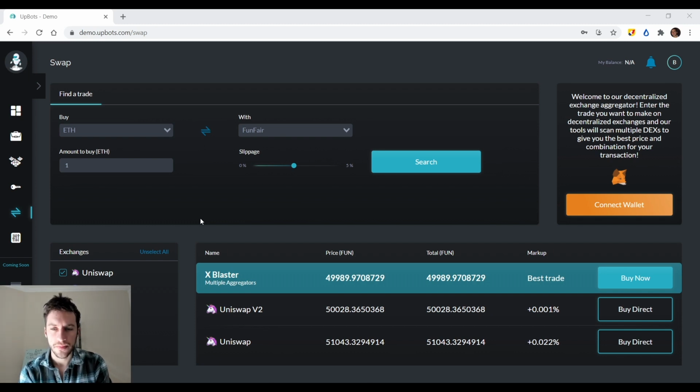Because I think that the potential here is quite large. And there's probably a third way you could use this, which is just for research purposes. The third way you could use this platform for decentralized is just to look at liquidity and different pricing from different exchanges, and then just go from there.